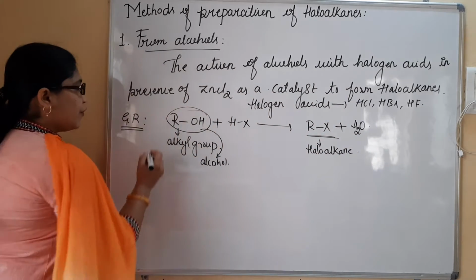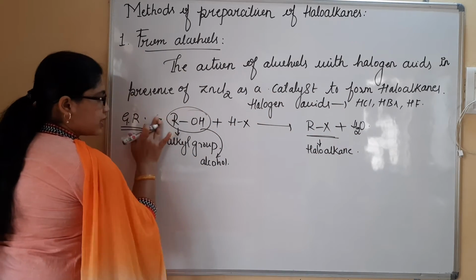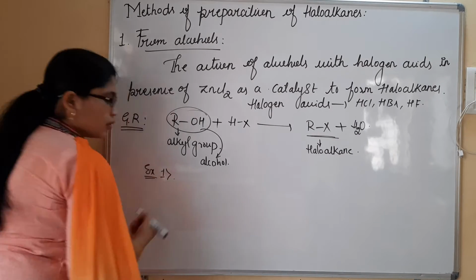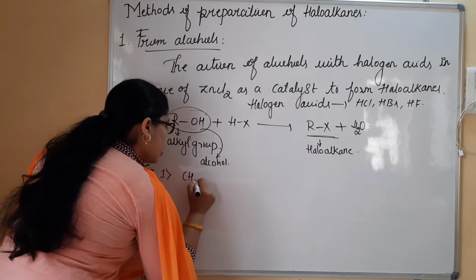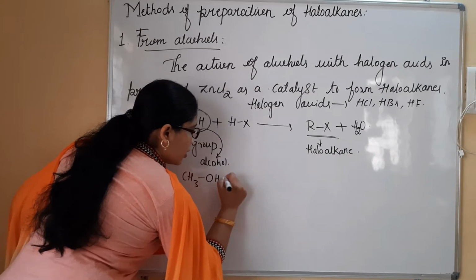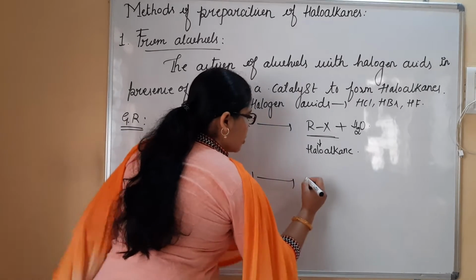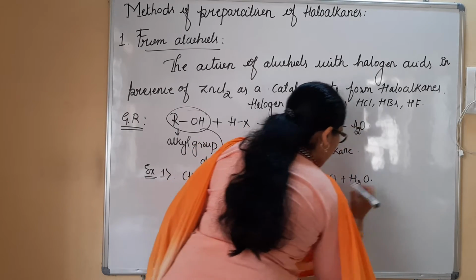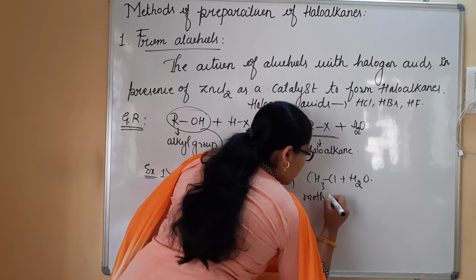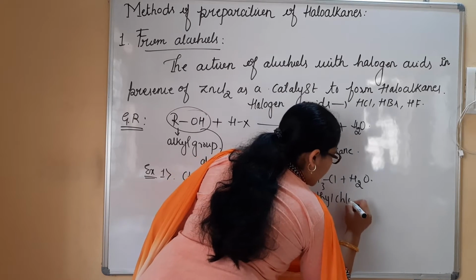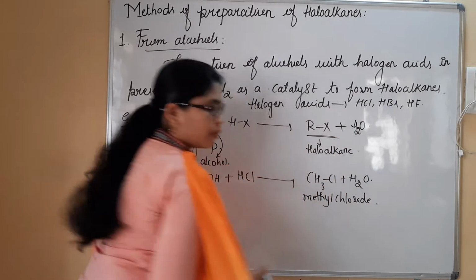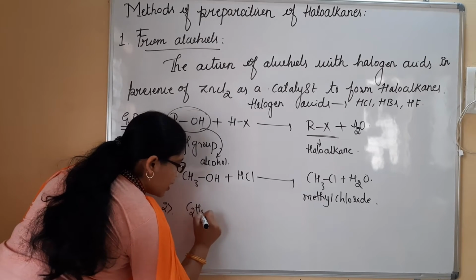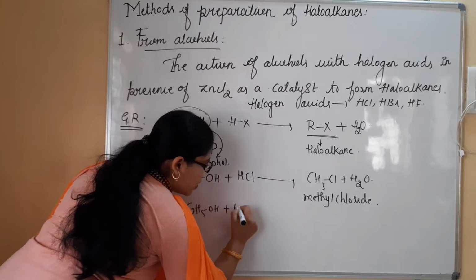So this is the general reaction. Let me consider example 1. Methanol, CH3OH, is treated with HCl to form CH3Cl plus H2O. What is formed here? Methyl chloride is formed. Similarly, you can even consider ethanol, C2H5OH plus HCl.